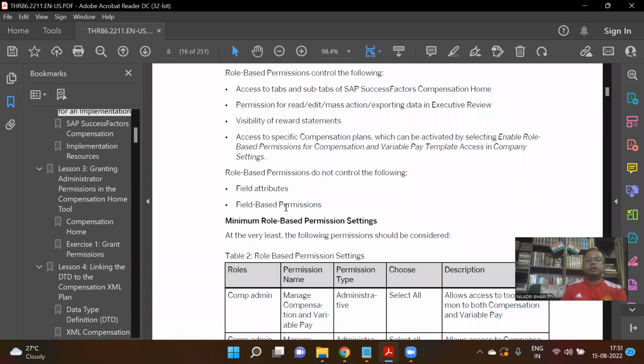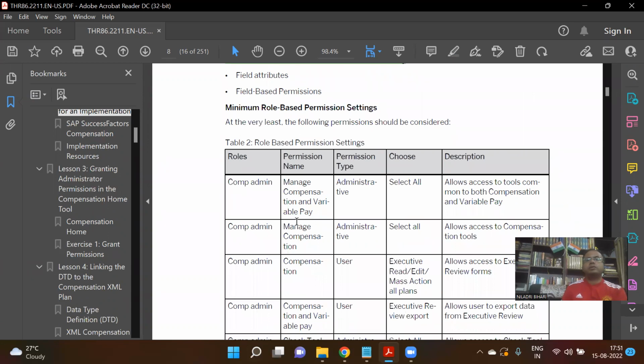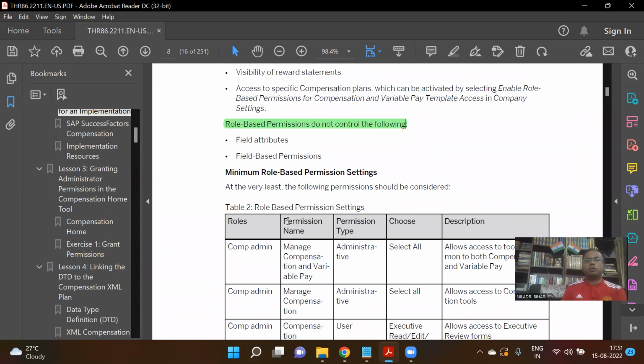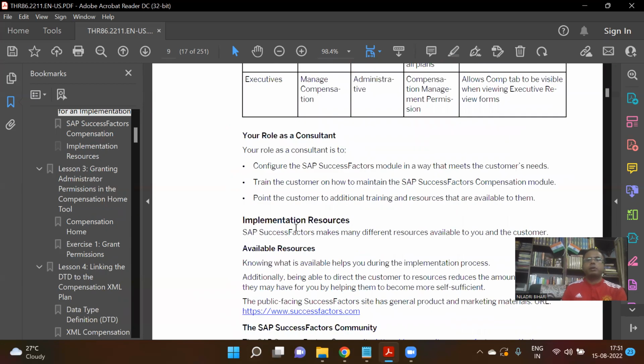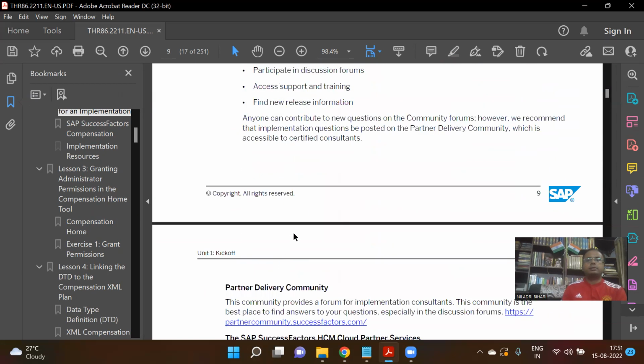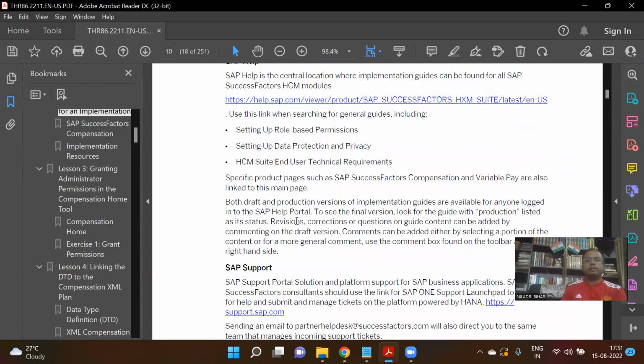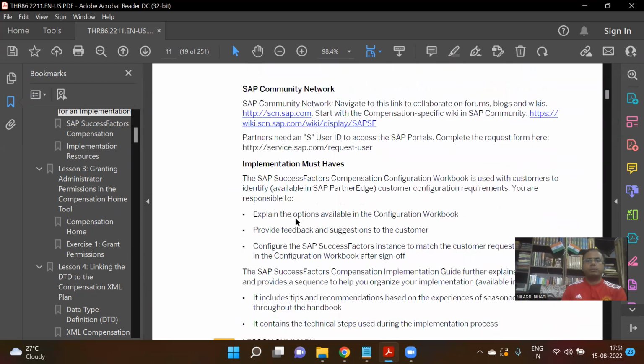Other than that, RBP does not control things like field attributes or field-based permissions. This is something unique here. These are things we'll see at a field level, where we can also have control, so we'll see different types of permissions there. There are also different resources, and again, we'll cover those on the resources track, so don't worry about it.